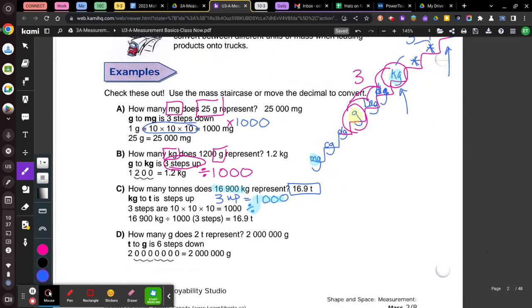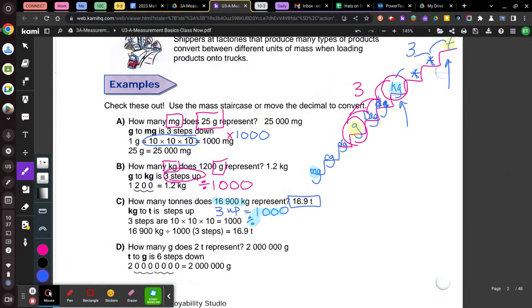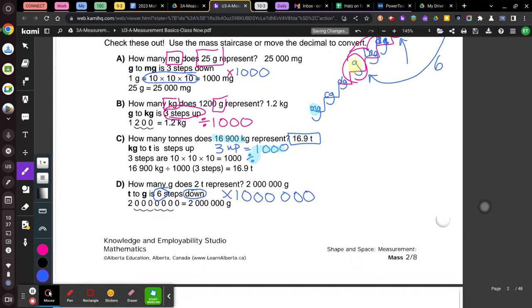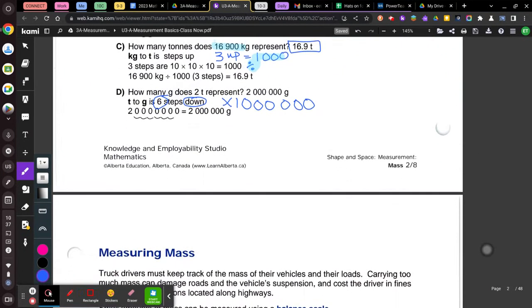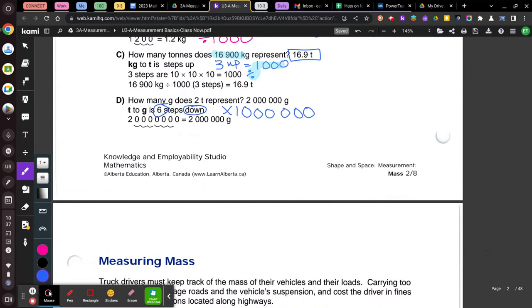Let's take a look at the last example in this case. It says, how many grams does 2 tons represent? So I'm going from the very top stair down to grams. That is 6 stairs down. So I'm going 6 and I'm going down. So that means I'm going to times by a 1 with 6 zeros. Okay? So we multiply by a 1 and 6 zeros. All right, write those down, please.